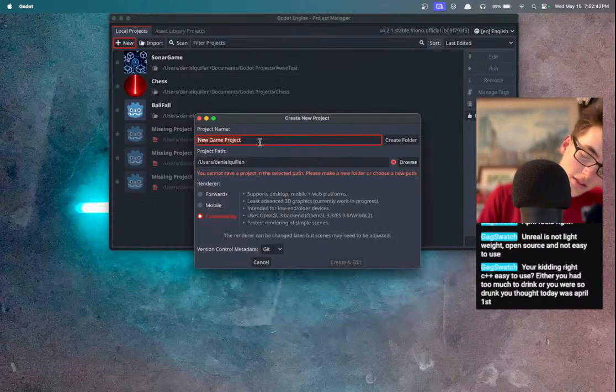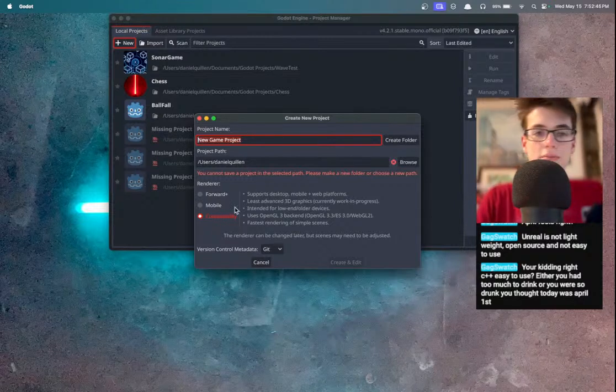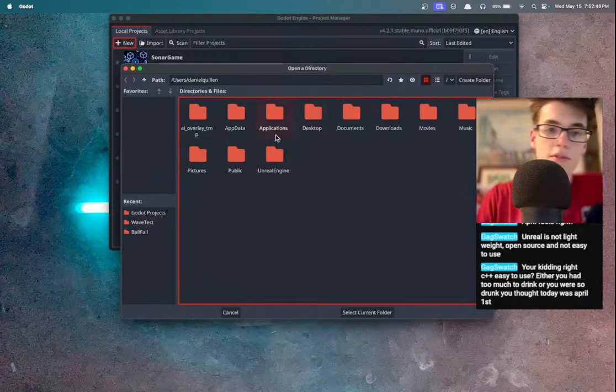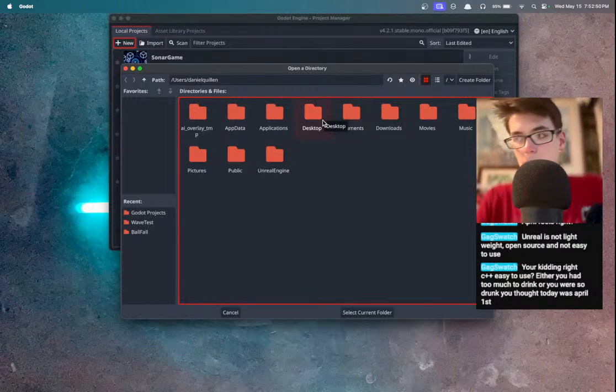Okay, the scripting is a little harder, but they do have visual scripting, right? If you don't want to do actual coding, you can do visual scripting, which Unreal's visual scripting is the best there is.